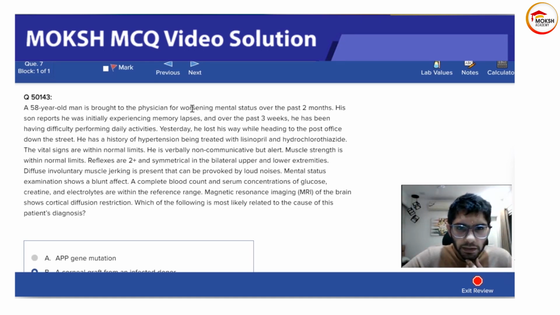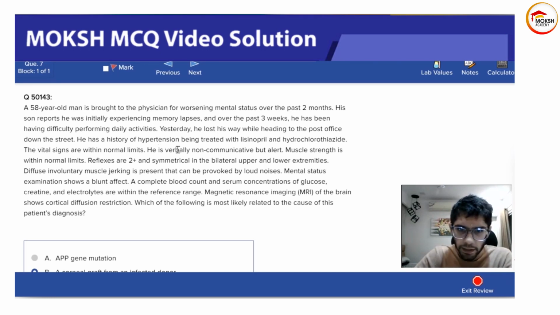58-year-old man brought to the physician, worsening mental status over the past 2 months. Son reports initially experiencing memory losses for the past 3 weeks. He has been having difficulty performing daily activities. Yesterday he lost his way. Okay, he has hypertension. So this is only presentation. Mental status is lost, he's losing his memory as well. He's having difficulty performing tasks, so motor function is also lost. All right, we come to know this much.